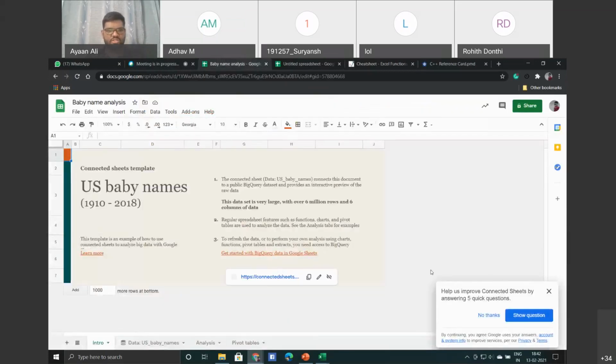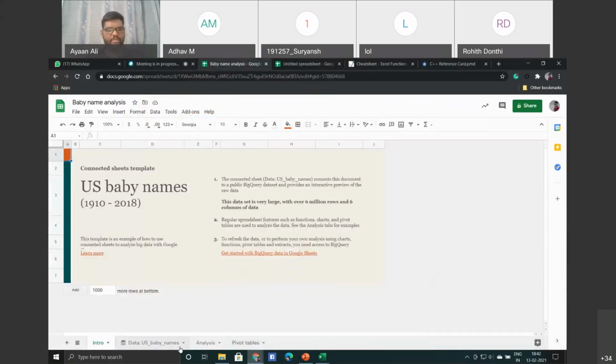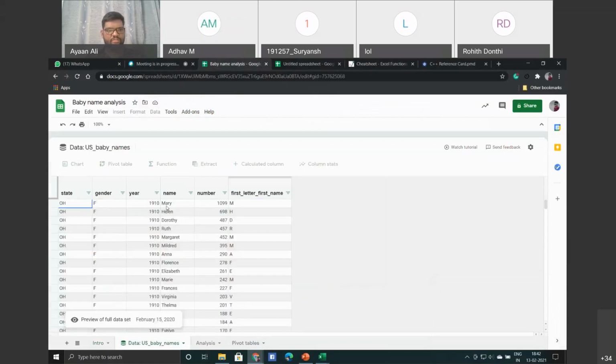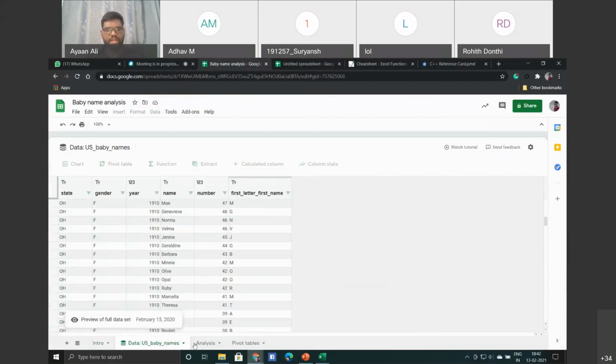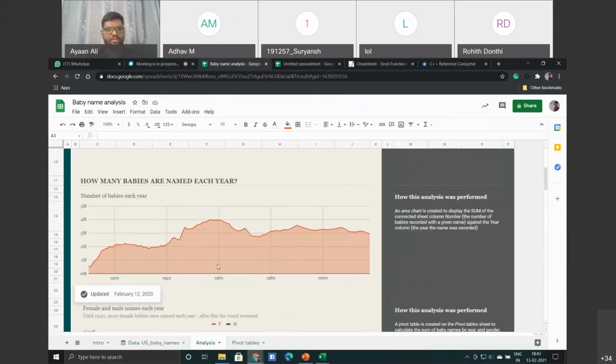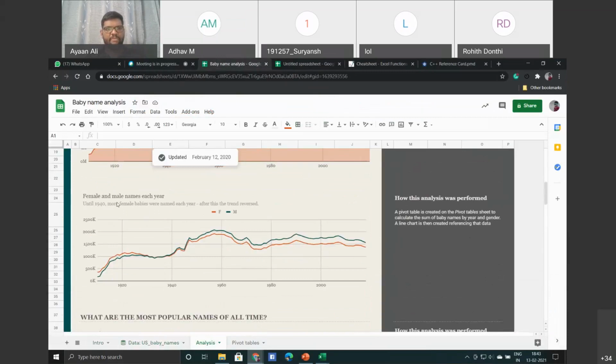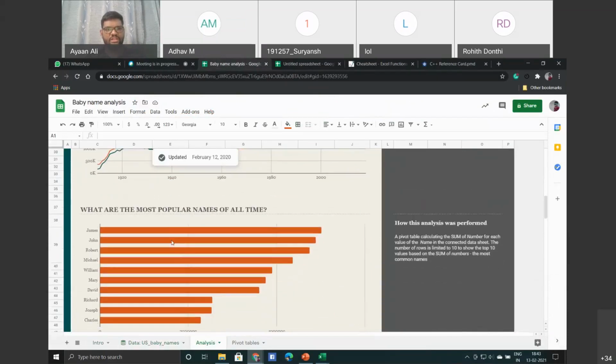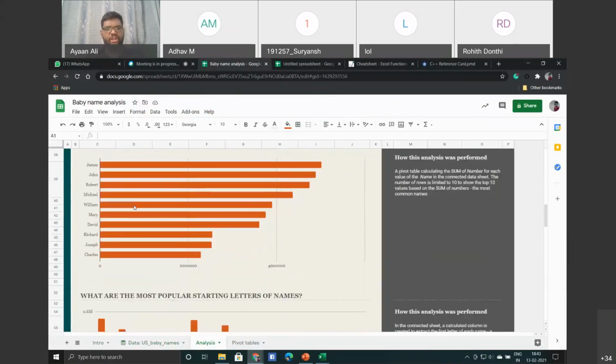Here we were talking about the baby name analysis. If you go, you have this data. Google has already done the analysis. Here you can get the number of babies each year, then female and male names each year, then what are the most popular names of all time. These same things you can even try.